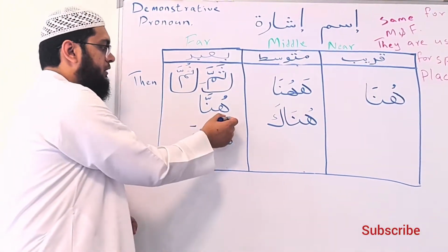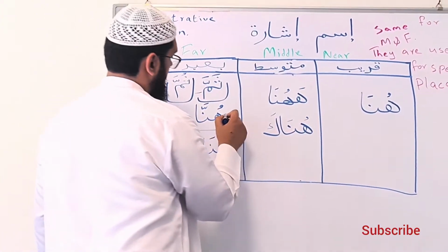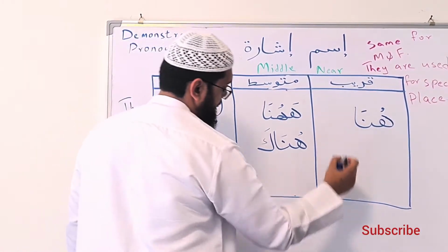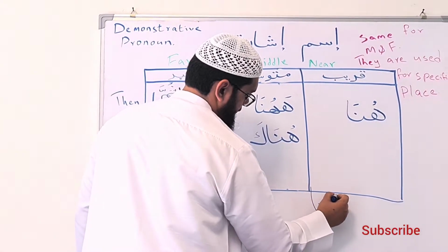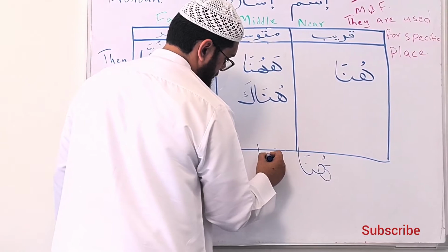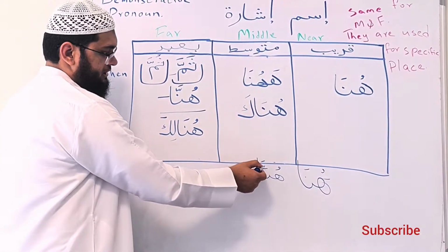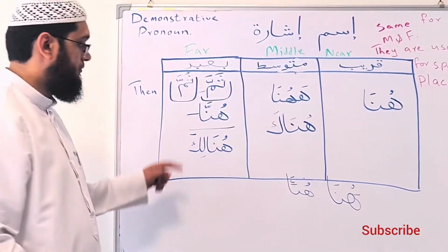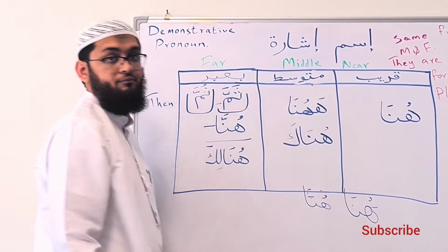Then huna, and there is a small difference between huna and hunna. The only difference is the tasdeed. If you bring a tasdeed, it becomes ba'id, but if you remove the tasdeed, then it becomes qareeb.